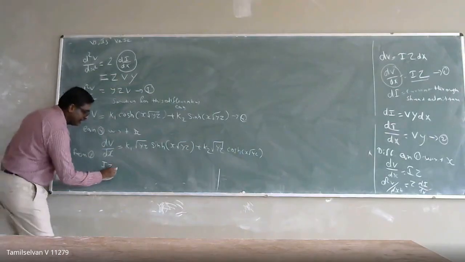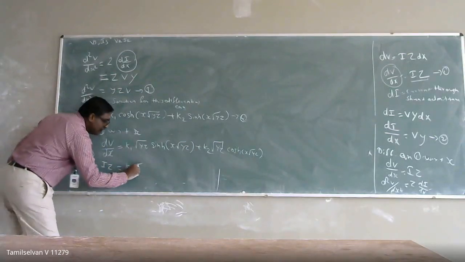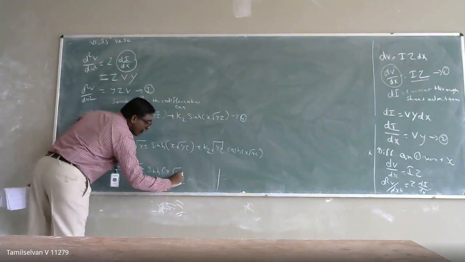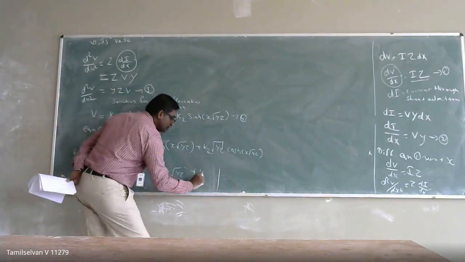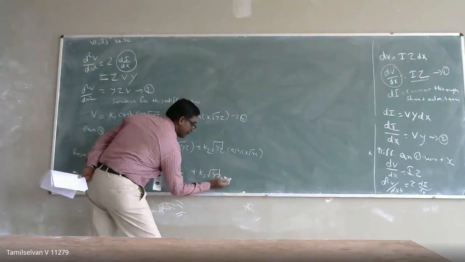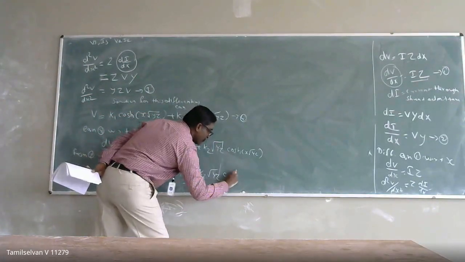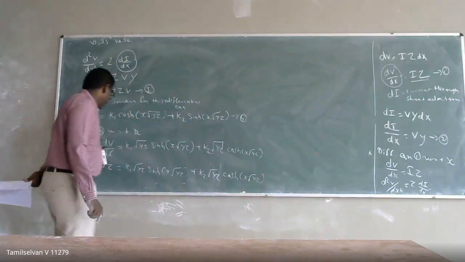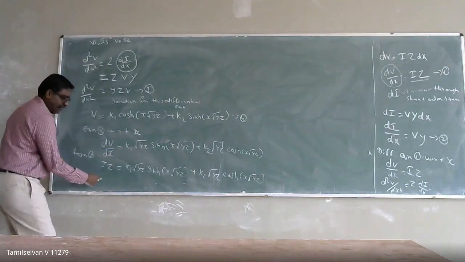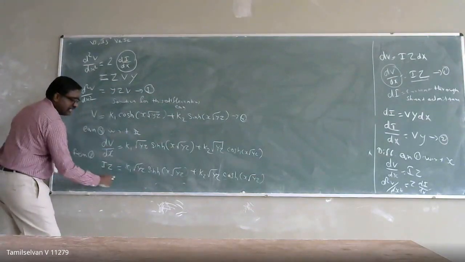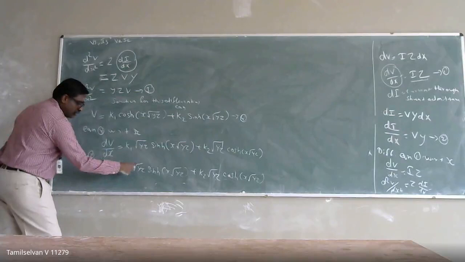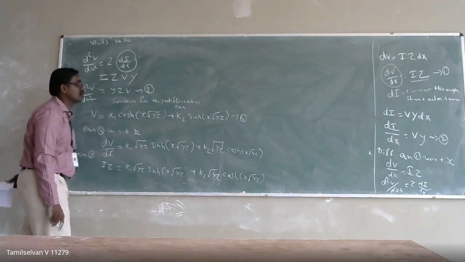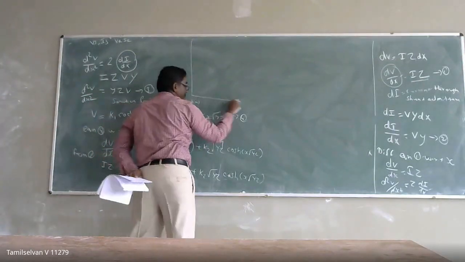From this, I into z is equal to k1 into square root of y by z sinh x into square root of y into z, plus k2 y into z cosh of x into square root of y into z. Okay, so from this I can write what about my I.